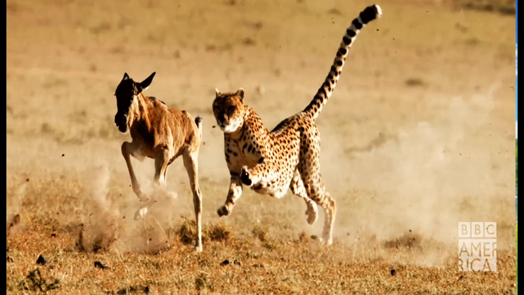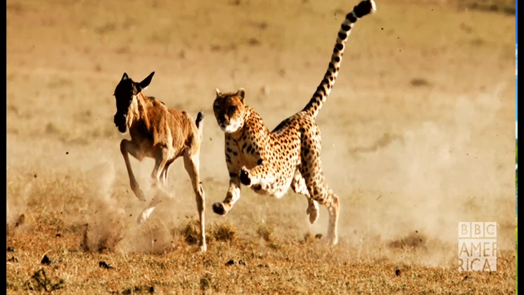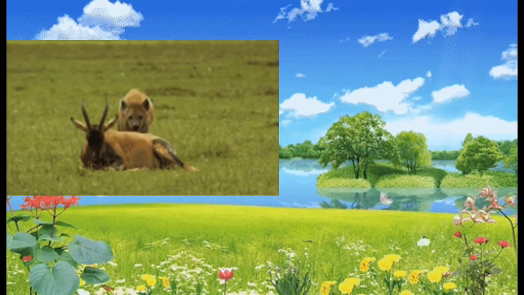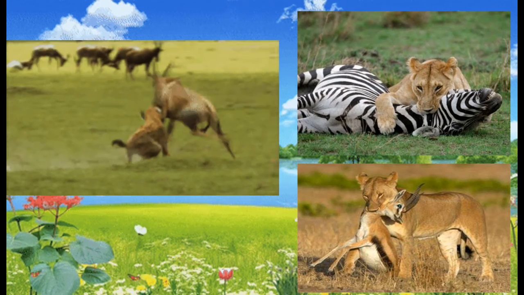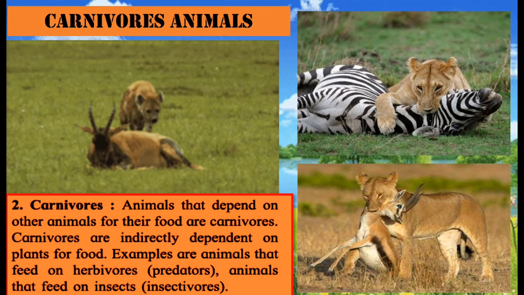Here we move on to the next type of animals which eat only other animals. Now there are some animals which feed on living animals only and not plants, and they get their nutrients from other animals only. Such animals are called carnivores.